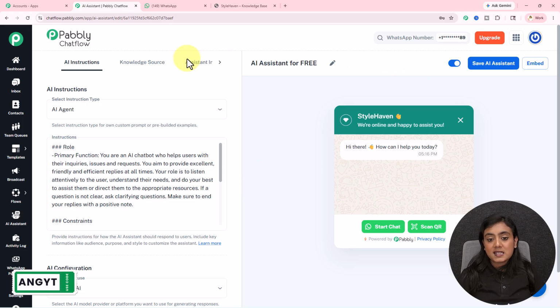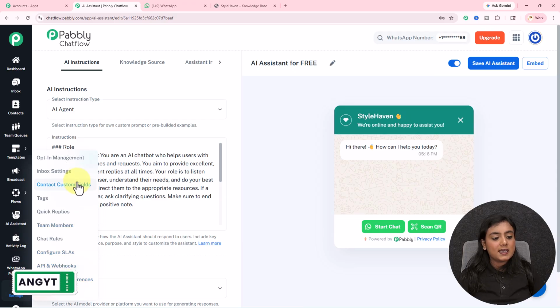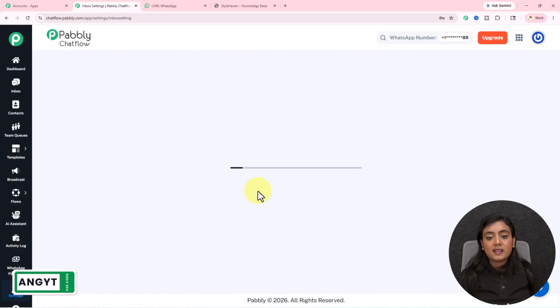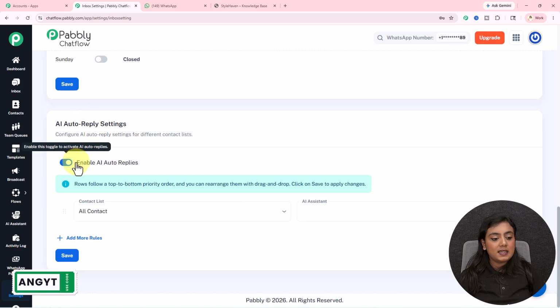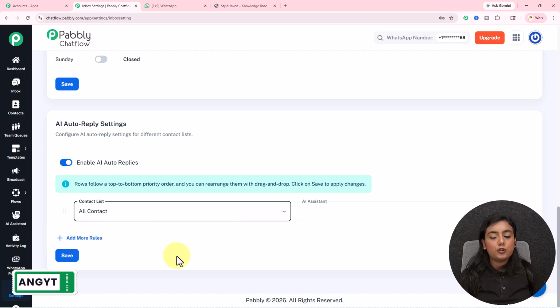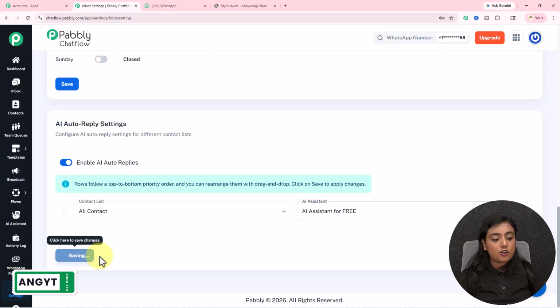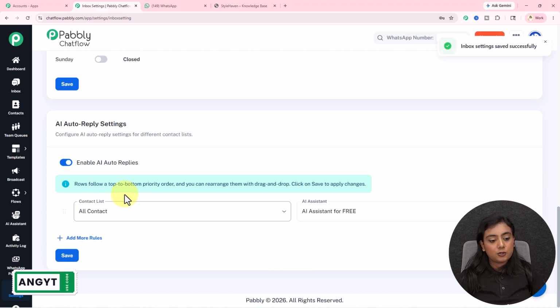Now if you want this AI assistant to be automatically enabled for the chats of those who send a message from their end to this AI assistant, in that case, go to settings and the inbox settings section. Then scroll down to the last part of inbox settings and enable the AI auto reply setting. Then select the contact list to whom you want to automatically enable this AI assistant. Select the AI assistant from the drop down and save the rule from here. For all the contacts, the AI assistant will be automatically enabled in their chats if they send a message.